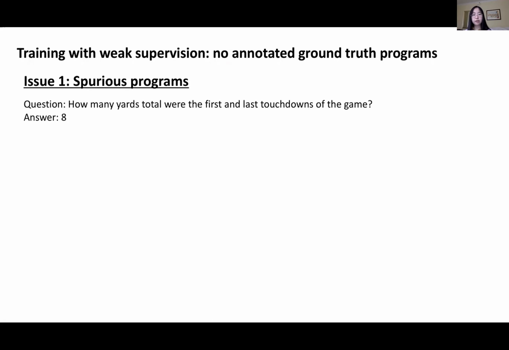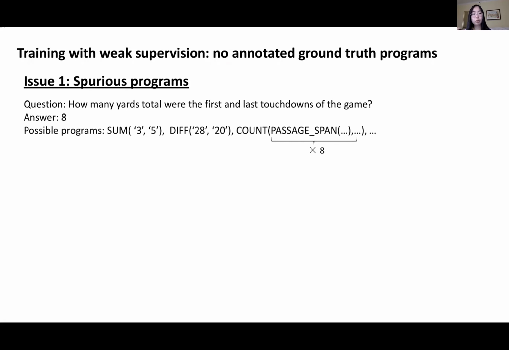For example, if we take a look at this question and answer pair, if we ignore the question and look at the possible programs that could generate this answer, then there are many different choices. The answer 8 could be the sum of 3 and 5, could be the difference of 28 and 20. It could even be a counting program where it has 8 passage spans as its arguments.